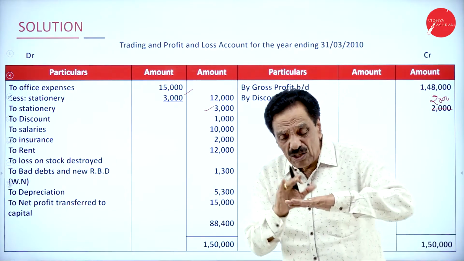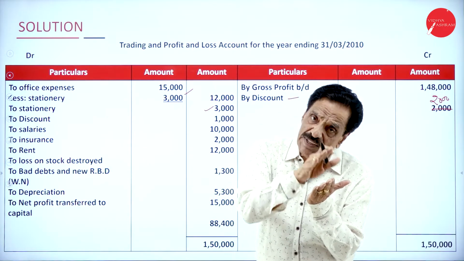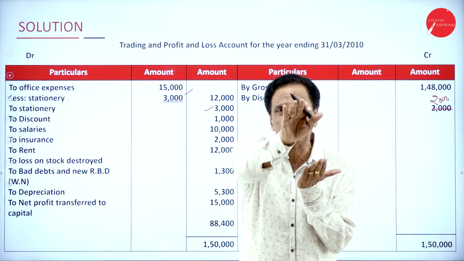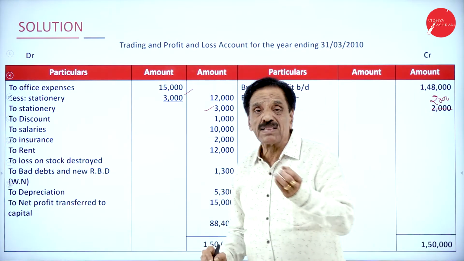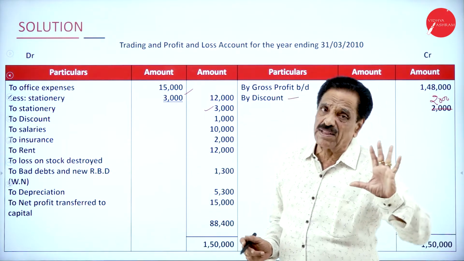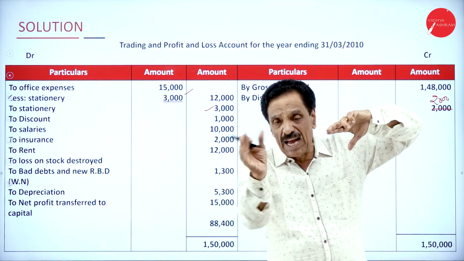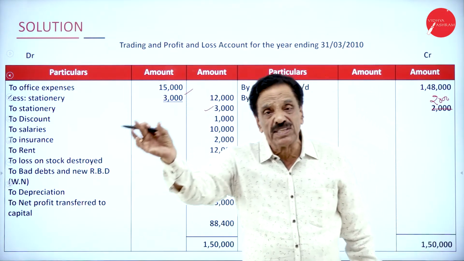What I did, you know, the total includes office expense and also the stationery. To know what's actually office expense, deduct 3,000. So this becomes really 12,000 office expenses. Then 3,000 becomes stationery. Totally 15,000. What does 15,000 include? Office expenses and stationery. I bifurcated which is the office expenses and which is the stationery.